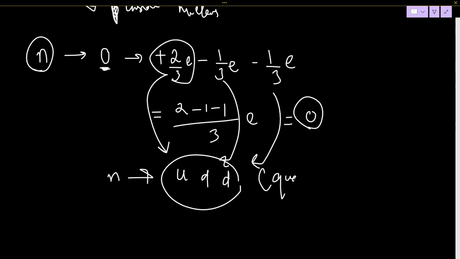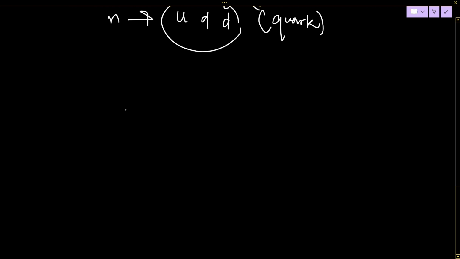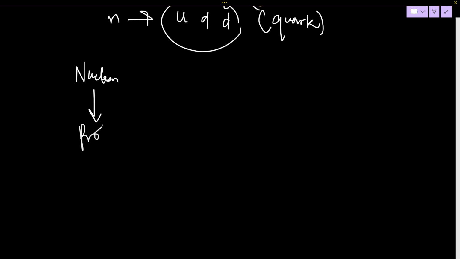Neutron is a baryon, and we got its quark structure. So what will I say? Nucleon. Yesterday we studied leptons, the classification of leptons. Today we'll slowly go into baryons. Nucleon is what? Proton and neutron.